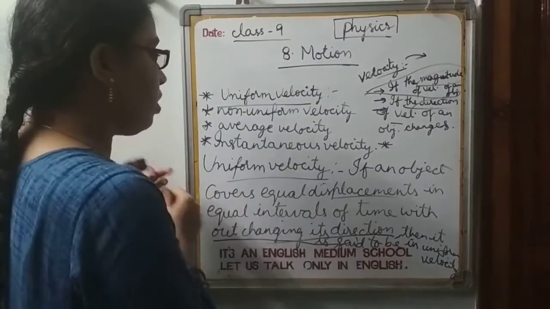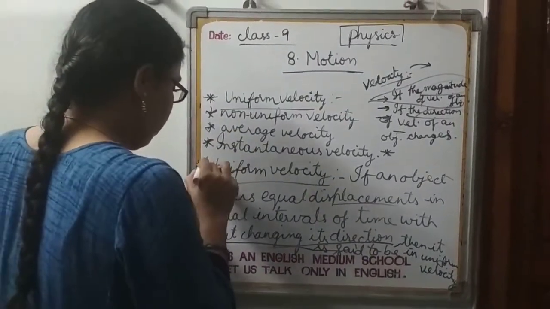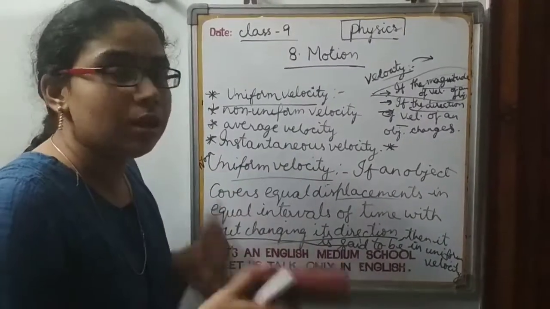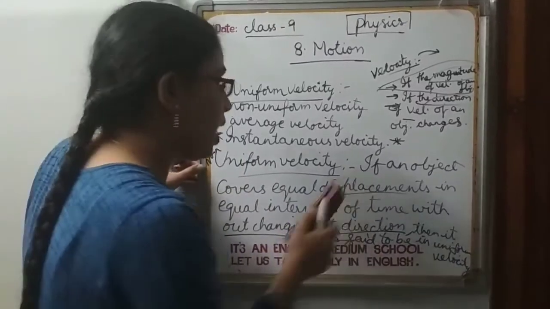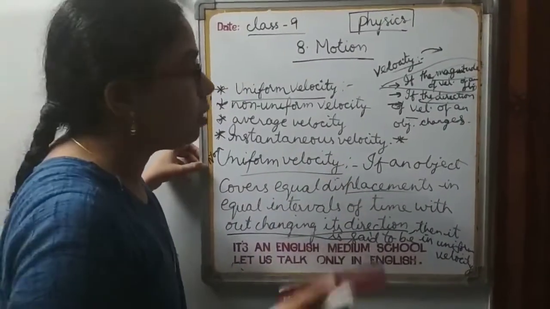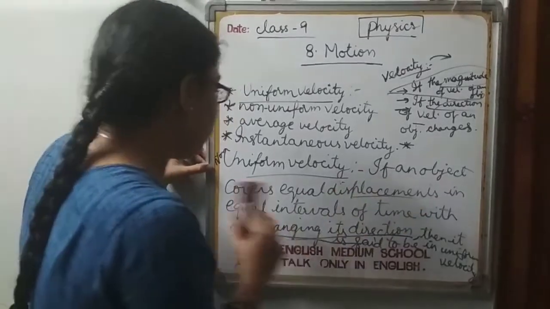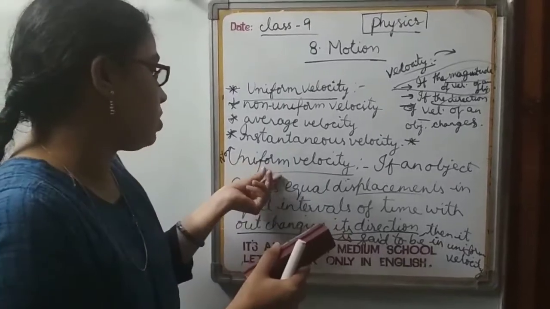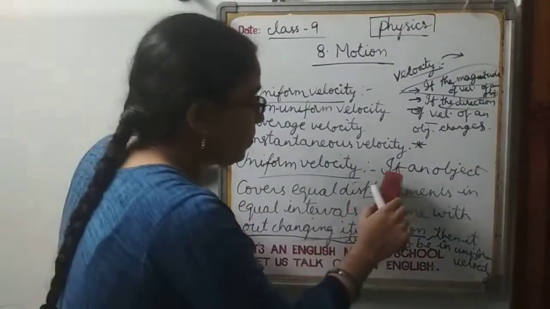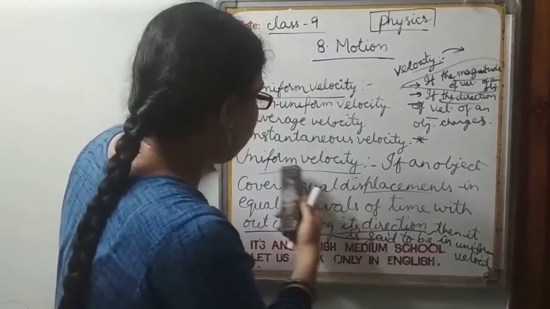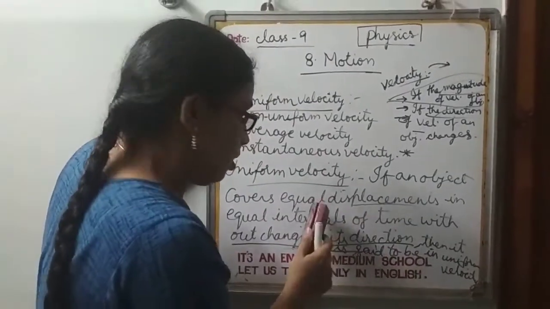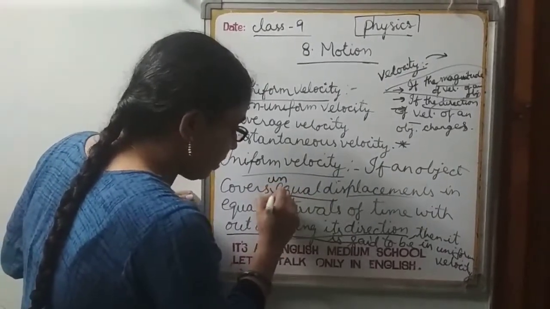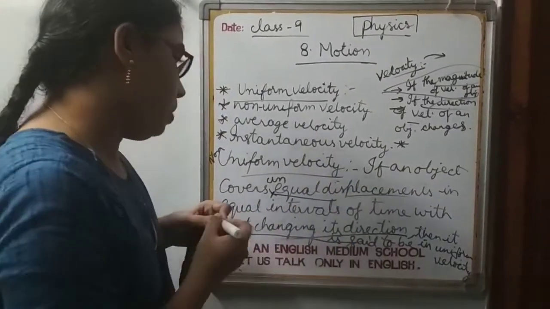Coming to the non-uniform velocity. Non-uniform velocity includes variable velocity, that is, changes can be observed either in magnitude or direction or in both. So we can change the definition like this, with a slight variation between uniform velocity and non-uniform velocity. Non-uniform velocity: if an object covers unequal displacements in equal intervals of time.